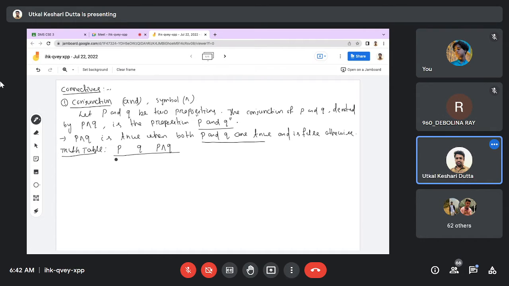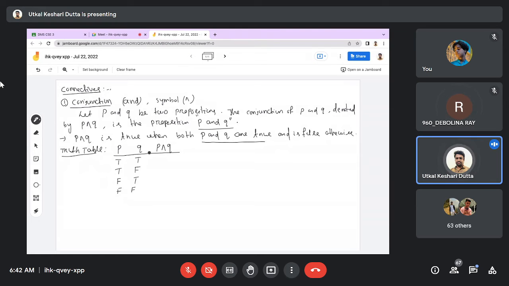Here, when P is true, Q may be true. When P is true, Q may be false. When P is false, Q may be true, and both may be false. That means P has 2 possibilities and Q also has 2. So 2 cross 2. So total 4 possibilities are there when 2 propositions are given.